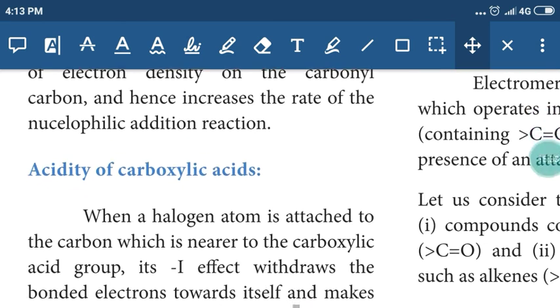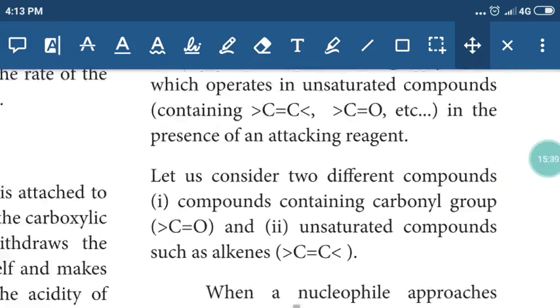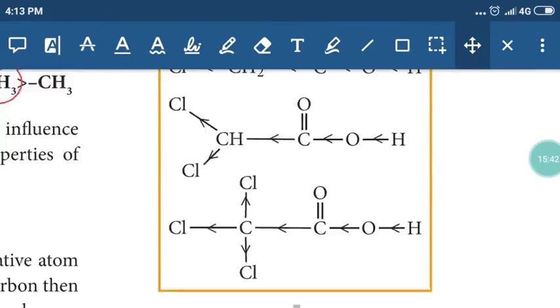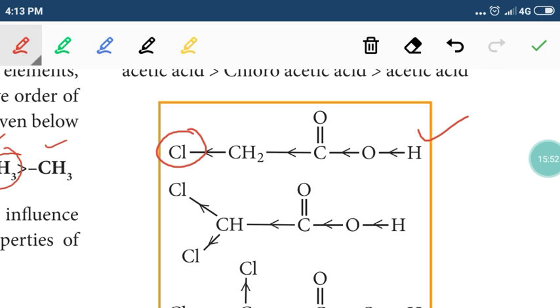Then inductive effect also makes changes in acidity. You take monochloroacetic acid, CH2ClCOOH. This is an electron withdrawing group, a minus I group. So this effect is called what?